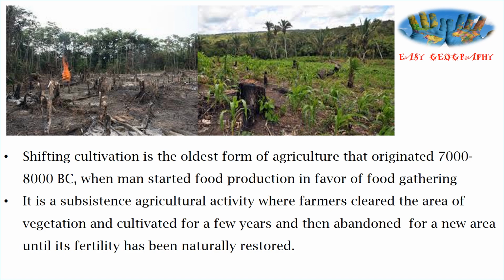Shifting cultivation is a subsistence agricultural activity where the farmers clear the area of vegetation and start cultivation there, and then abandon it for a new area until its fertility has been naturally restored.